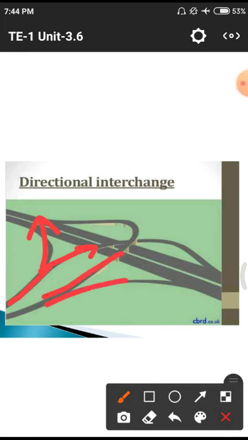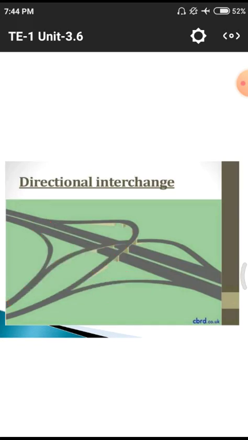Likewise, the road is converging into an intersection. On one side it is diverging, on another side it is intersecting. We have to understand whether it is a diverging line or an intersecting line. A major line is interconnecting with another minor line, so this kind of directional interchange will appear on the particular section, and on that road they have two bridges, so that one is leaving into another road.